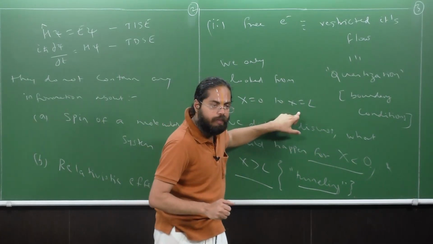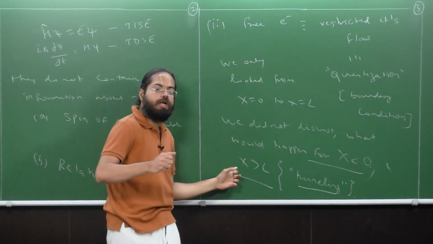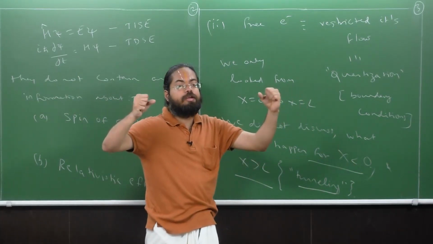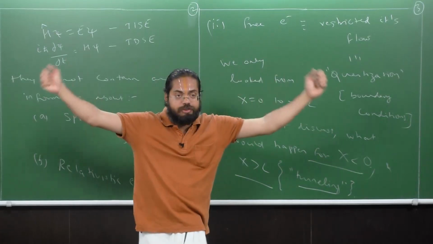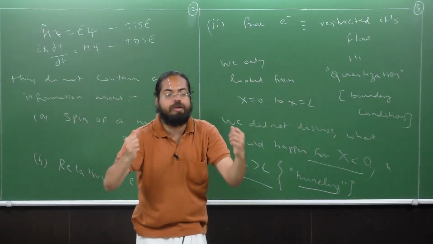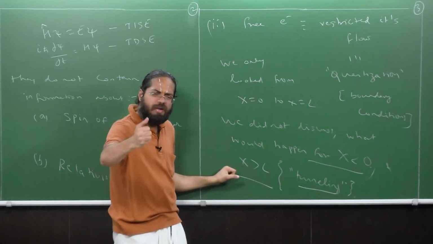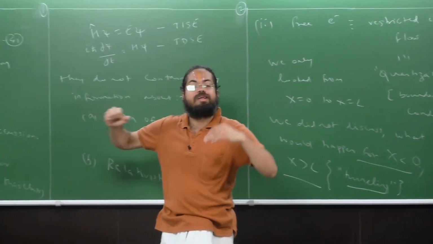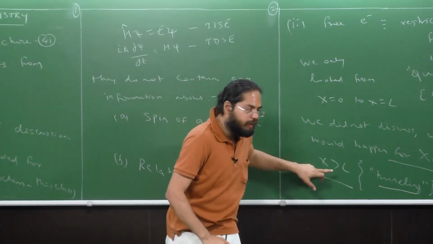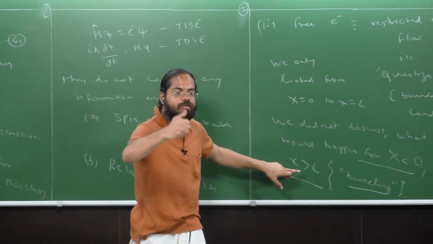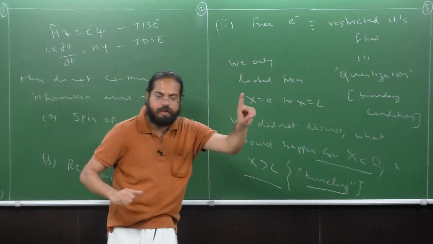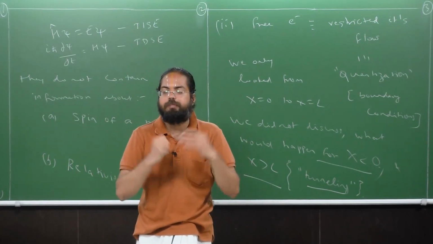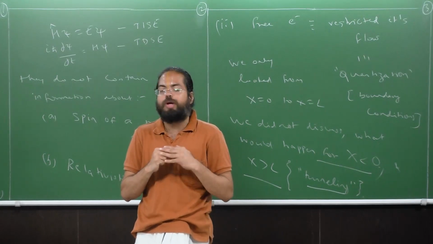in the region x equal to 0 to x equal to L. We never understood what happened beyond it. Just because we restrict the motion of the electron from, let's say, 0 to L, it doesn't mean that we can get insight by ignoring the other regions. There is a lot of insight to be gained by studying this region also, but for the sake of time, for going back to some of the more direct aspects of astrochemistry, we have left it for study at a subsequent point in time, if time permits. All right, so please note these 2 points. With these 2 points clarified, I shall now comfortably begin the subject of today's lecture.